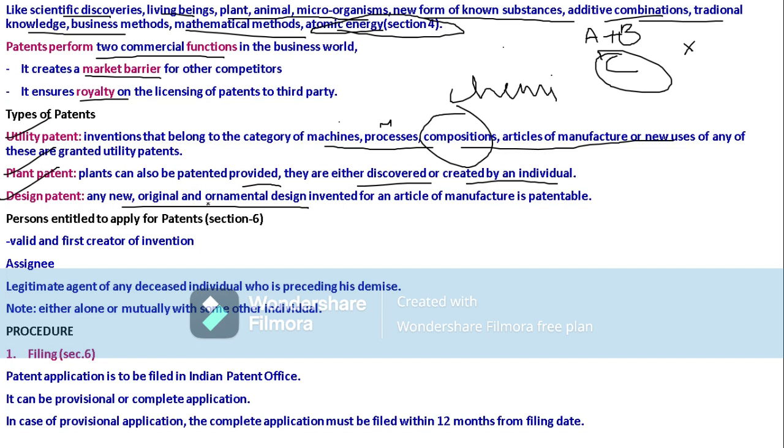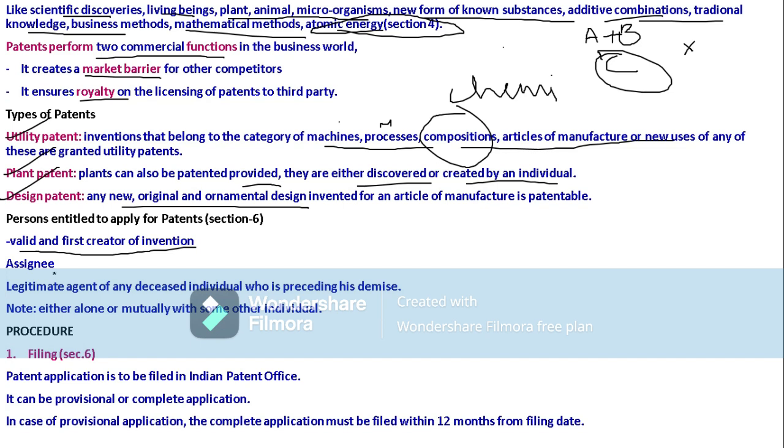Now, persons entitled to apply for patents, according to Section 6. So who are the persons who can apply for patents? A valid and first creator of the invention can go for patents. That person can apply for patents.